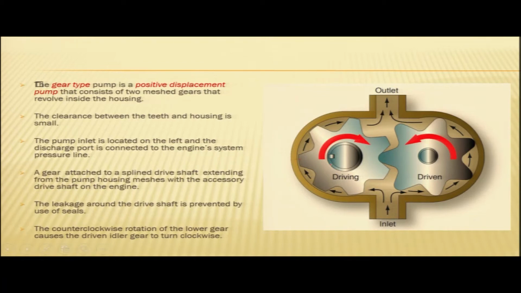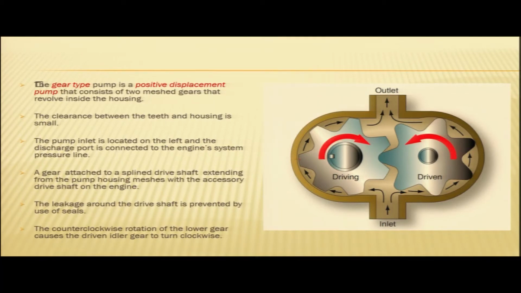You can see the direction of rotation: the driving gear is rotated clockwise and the driven gear is rotated counterclockwise. The oil on this side is also being pressurized between the gear and the casing. Oil after pressurization goes through this outlet to the engine's system pressure line.